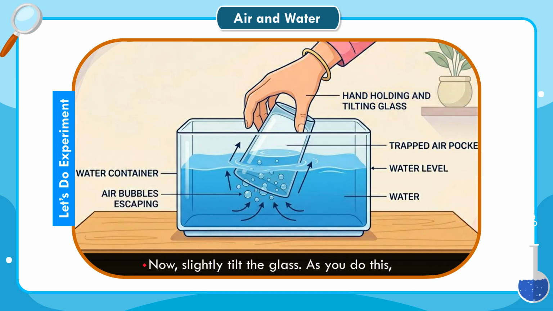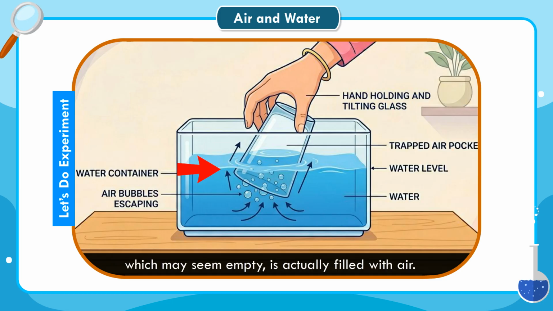Now, slightly tilt the glass. As you do this, you will see air bubbles coming out of the glass. As the air escapes, water begins to enter the glass. Conclusion: this shows that the glass, which may seem empty, is actually filled with air. It proves that air occupies space.